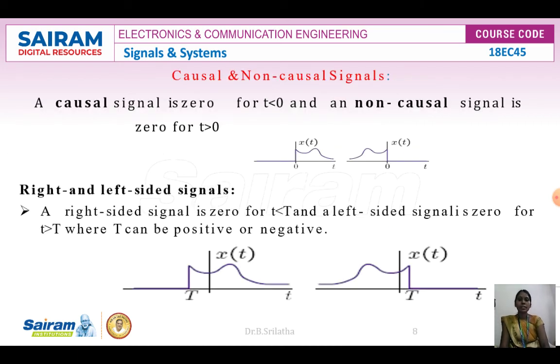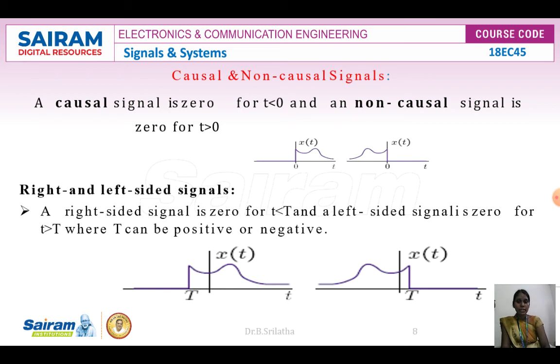Next we can see causal and non-causal signals. A causal system is one where the output depends upon the present and previous values. The present is x of t, and the previous is the negative values of t.